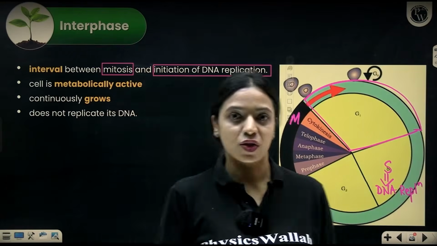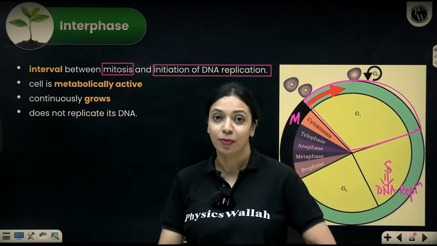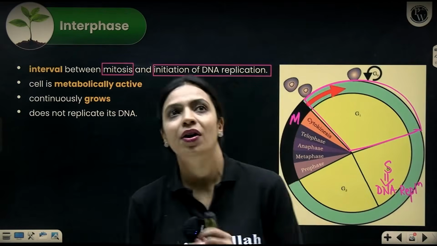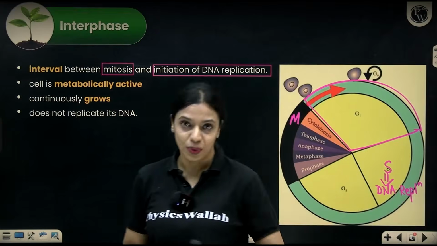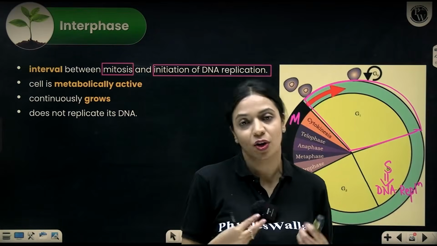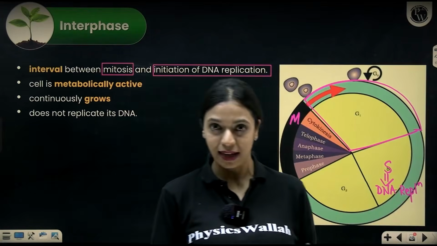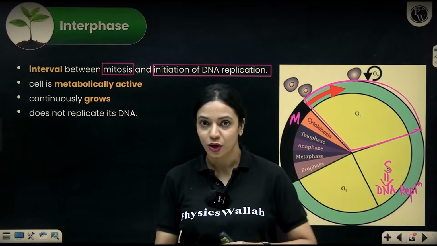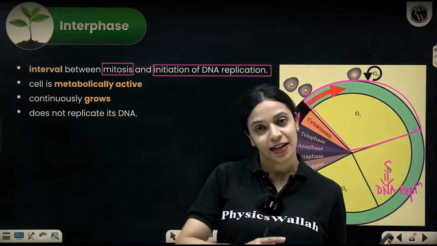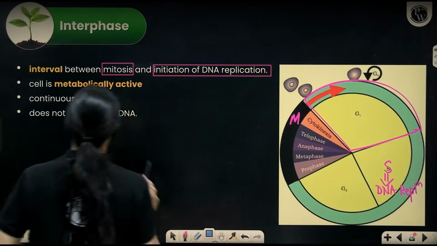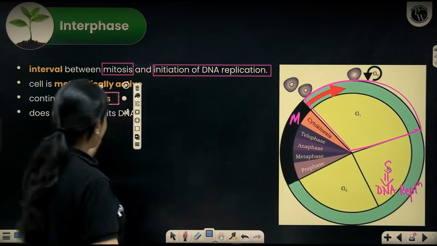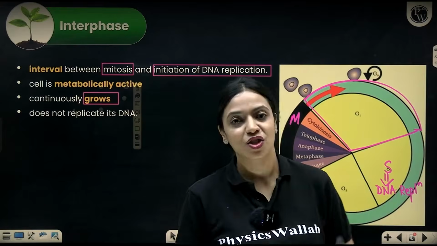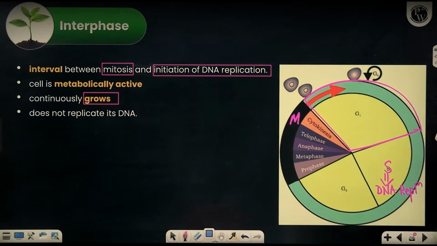Even though G1 phase is called resting phase or a gap phase, it's not metabolically inactive. A lot of metabolic synthetic reactions will keep taking place. A lot of new molecules and organelles will keep getting synthesized in the cell, because of which the cytoplasmic volume is going to increase, and as a result, the cell is going to show growth in this phase. But here is not where replication happens. Replication specifically happens in the S phase itself.